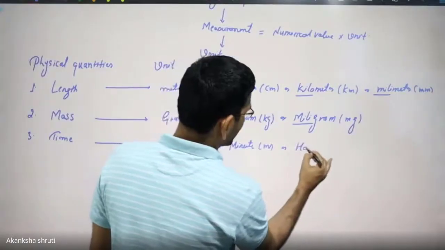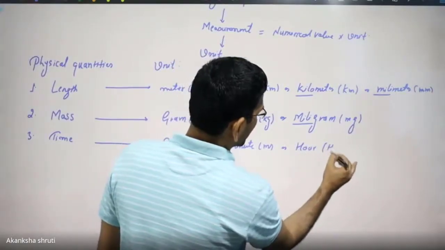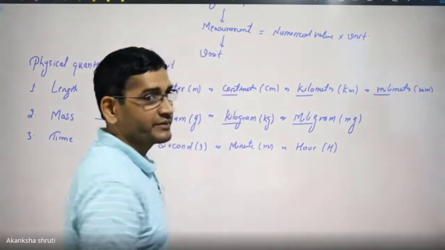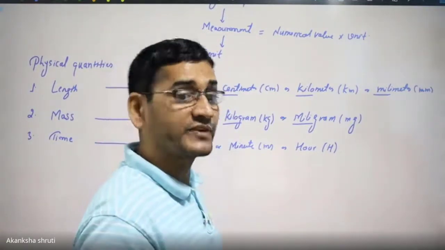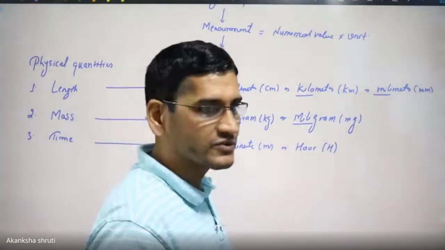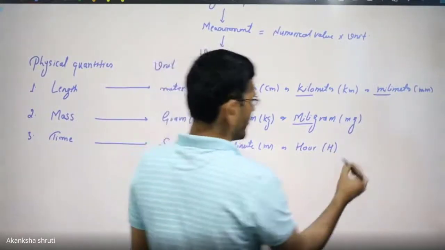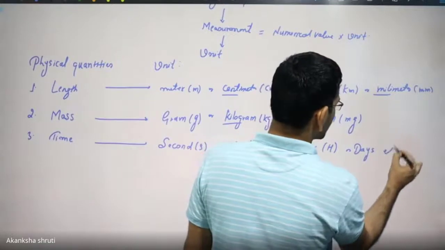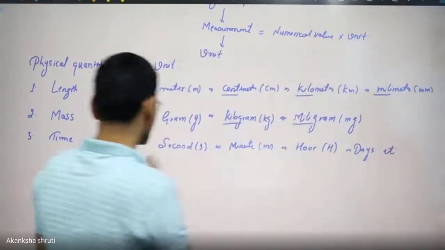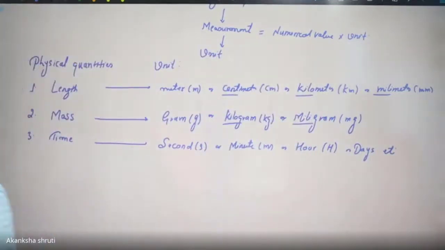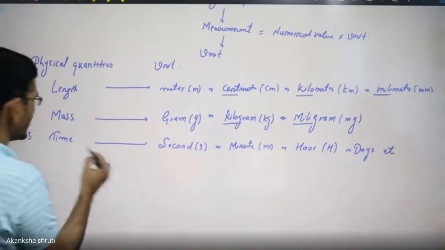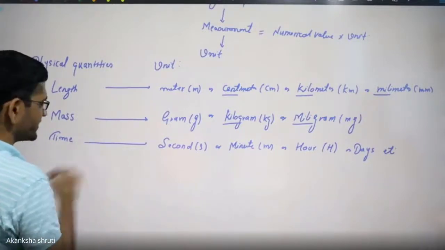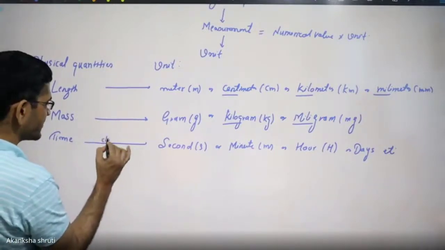It can be the hour also. Student, we may measure the time in terms of days also, which includes the 24 hours, or maybe your days, etc. Okay, but this is the standard one. Student, can you tell me how the time is measured? By which device? The clock that we are using.